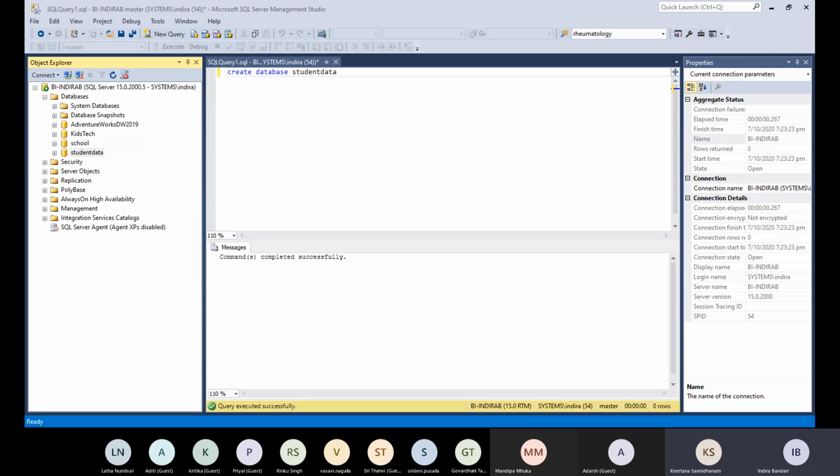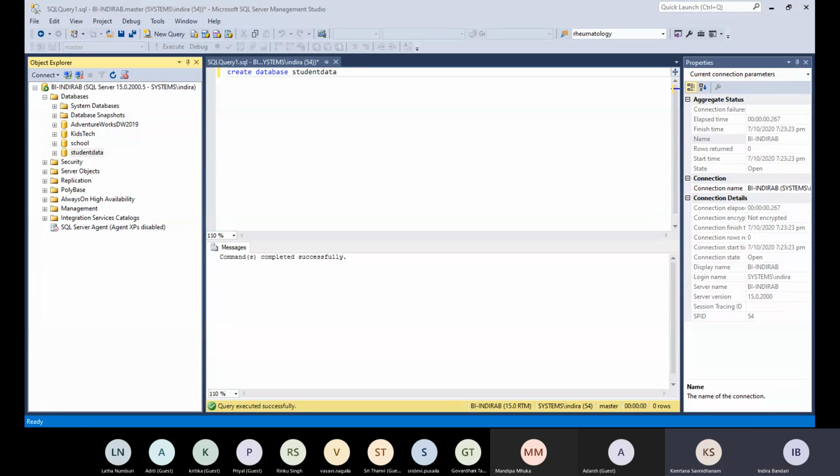Create database student, and then I refreshed it, and then it didn't come. Okay. So did you run it? Yeah. And what is the message? It says commands completed successfully.